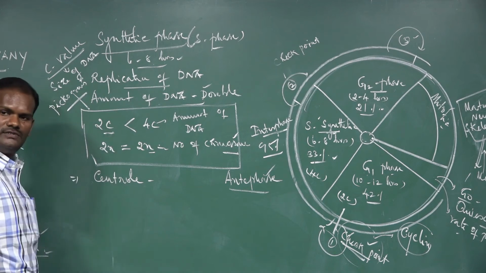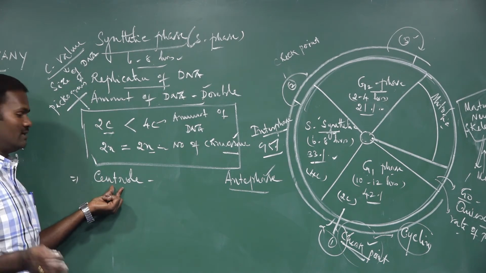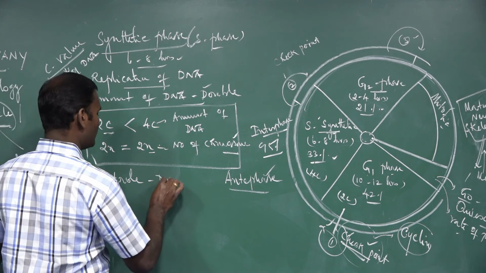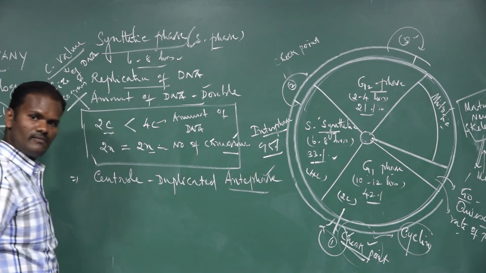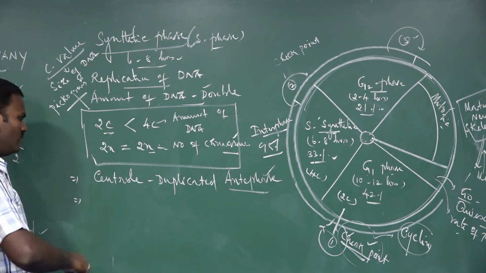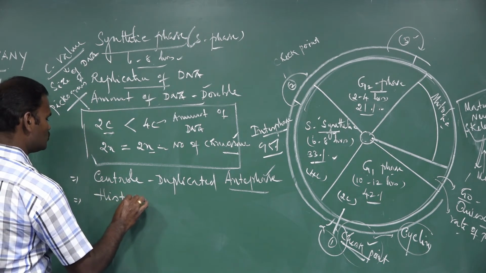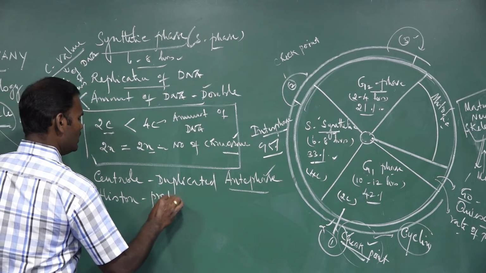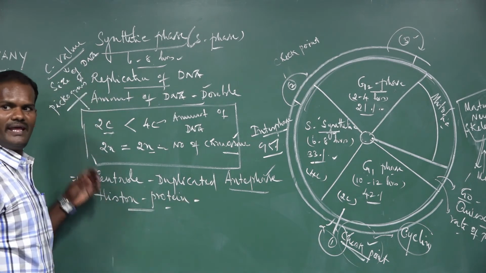Centrioles are one of the cell division organelles. They occur only in the animal cell. The centrioles also get duplicated in this phase, along with these histone proteins. Histone proteins are also synthesized in this phase, that means the S phase.